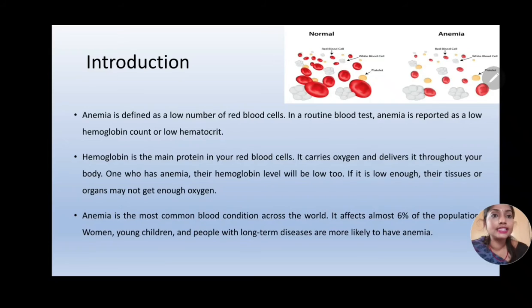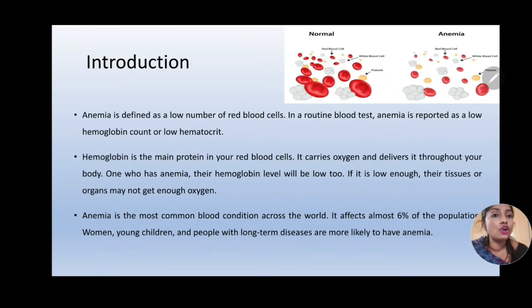Anemia is defined as a low number of RBC cells. So in a regular blood test, anemia is reported as a low hemoglobin count or low hematocrit. What is the function of hemoglobin? Basically, it is a protein present in RBC cells which carries oxygen and delivers oxygen throughout the body. So a person who has anemia also has a low hemoglobin level and therefore low RBCs. If it is low enough, the body is deprived of oxygen, so it may not get enough oxygen.